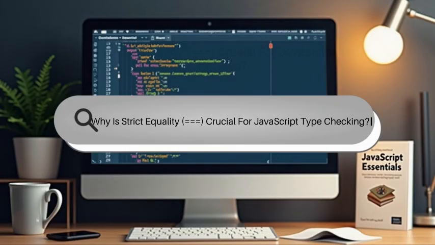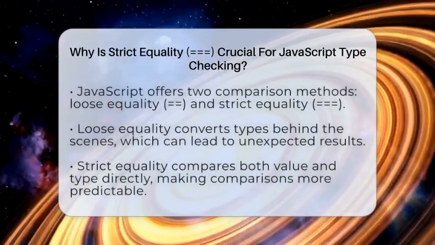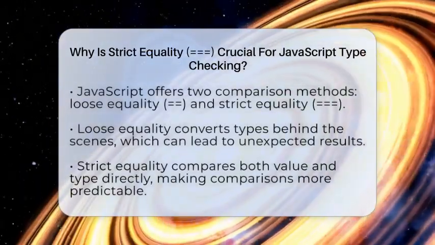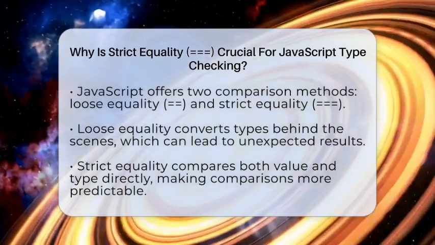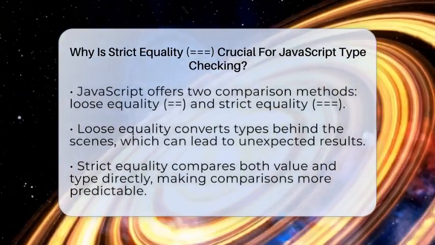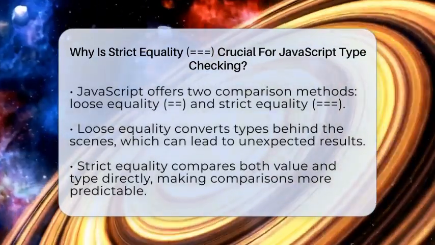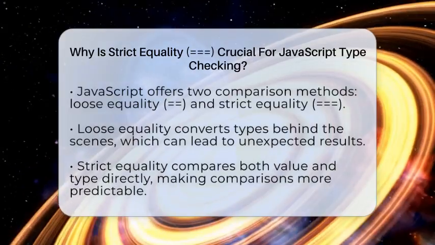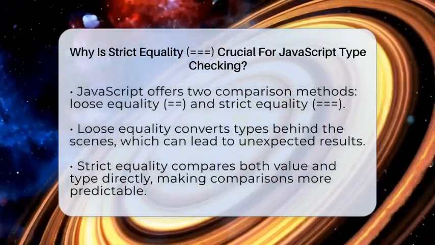Why is strict equality crucial for JavaScript type checking? Imagine trying to compare two things and getting a surprise result that confuses you. That's what can happen in JavaScript if you're not careful with how you compare values.